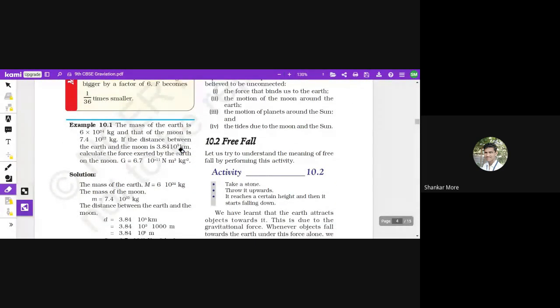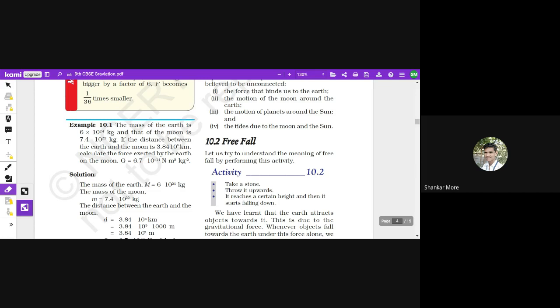The mass of the Earth is 6 into 10 raised to the power 24 kg, and that of the Moon is 7.4 into 10 raised to the power 22 kg. If the distance between the Earth and the Moon is 3.84 into 10 raised to the power 5 kilometers, calculate the force exerted by the Earth on the Moon.